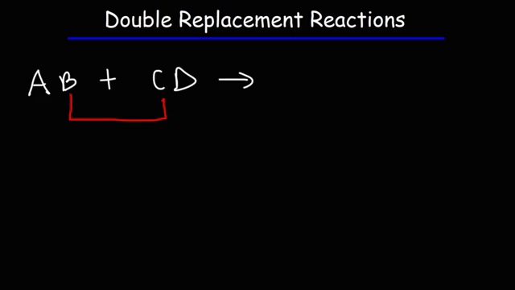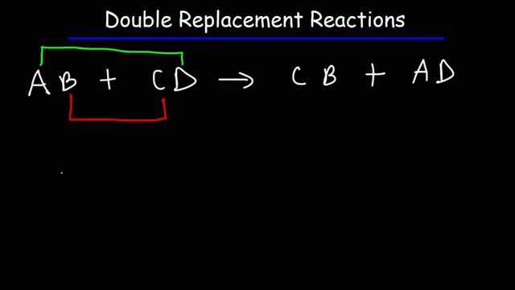Now, the next type of reaction we need to consider is a double replacement reaction. In this reaction, we have AB reacting with CD. What are the products that you think we're going to get? Notice the keyword double replacement. The two middle ones will come together, that's B and C, but it's going to be written as CB, not BC. And the two parts on the outside are going to pair up together and produce AD. So those are the products of a double replacement reaction.